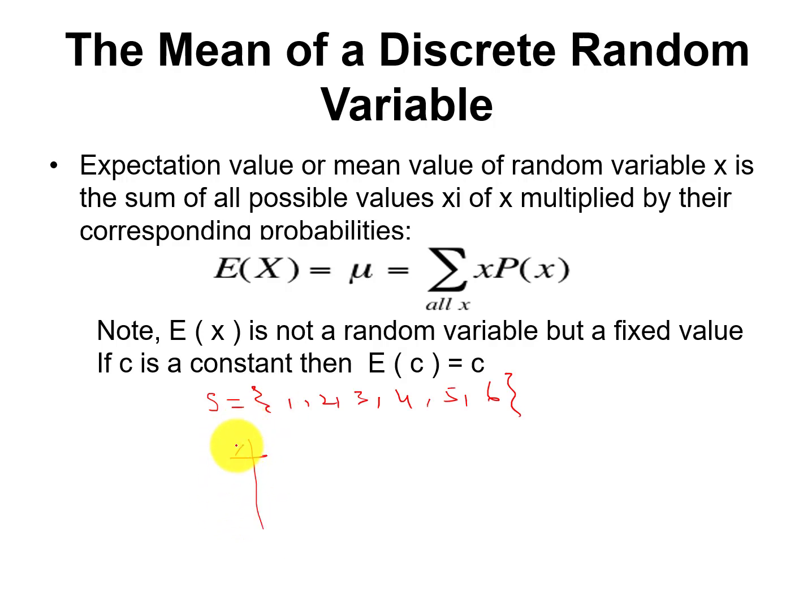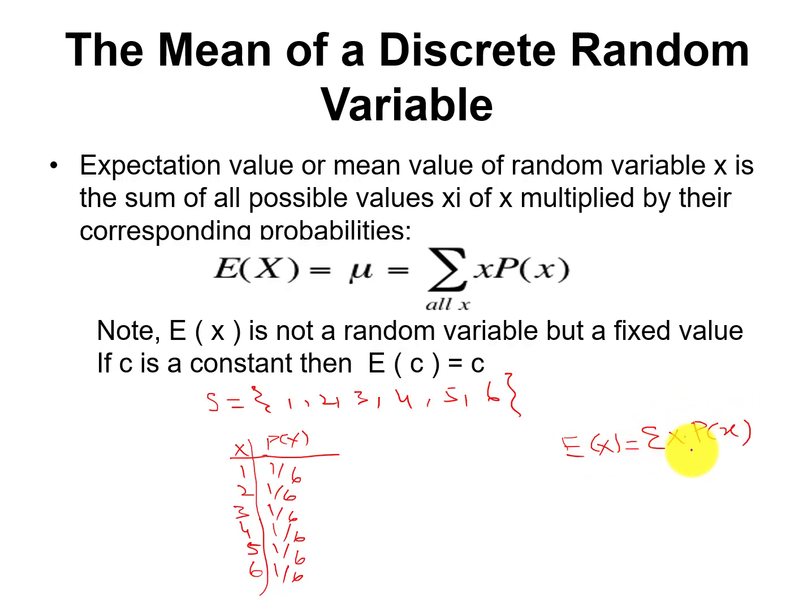We have 6 possible outcomes, and the probability of each possible outcome is 1 by 6. So in this case, how will we calculate the mean? The mean will be the summation of x into p of x.